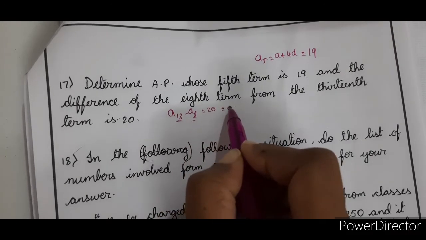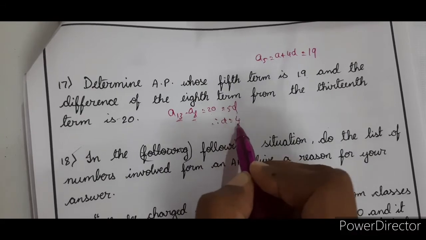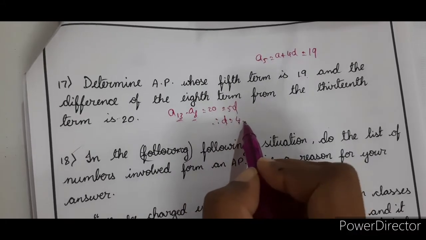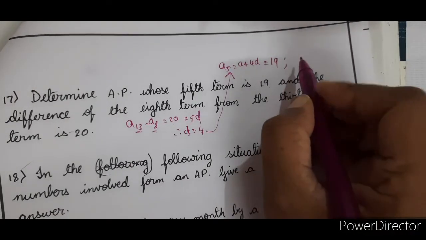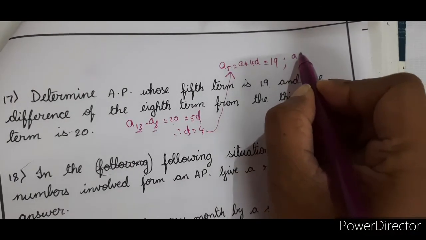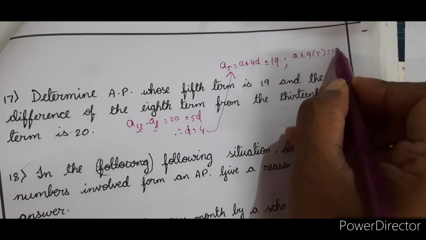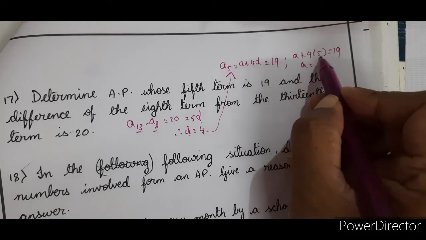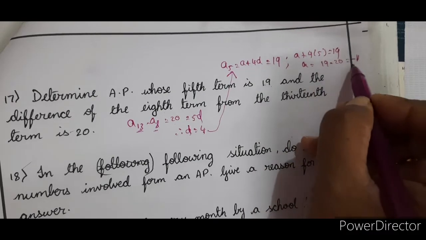Right? That is equal to 5D. So therefore D is equal to 4. You got D is equal to 4. Substitute this in this one. So now A plus 4 into 5, which is equal to 19, or A is equal to 19 minus 20, which is equal to minus 1.